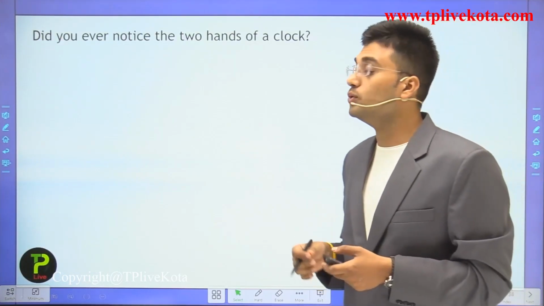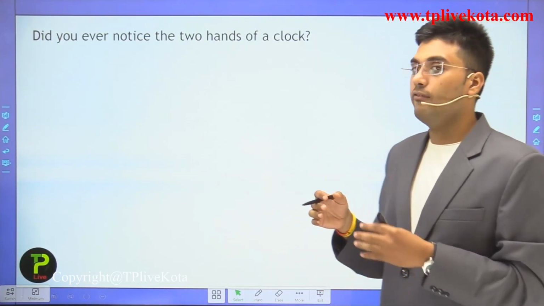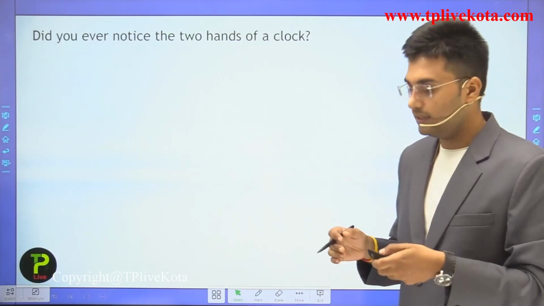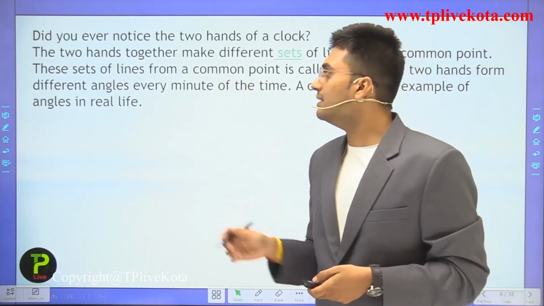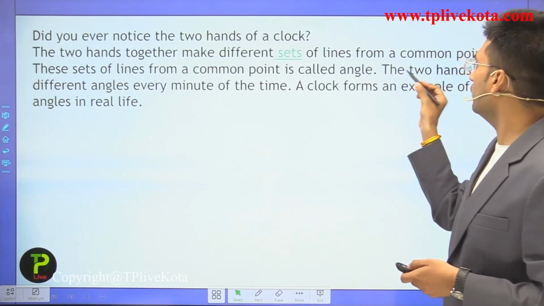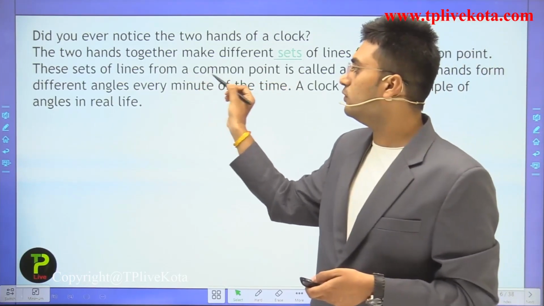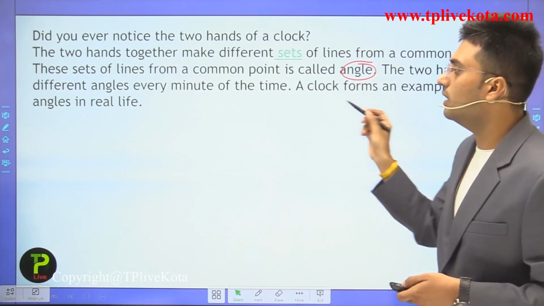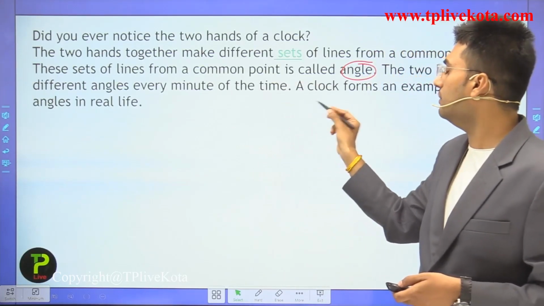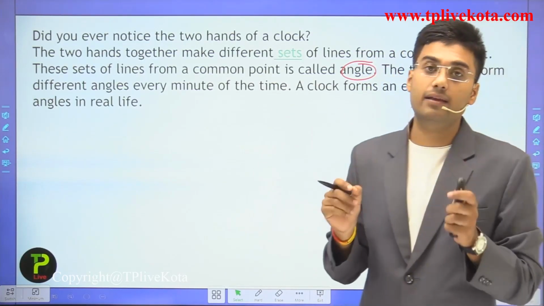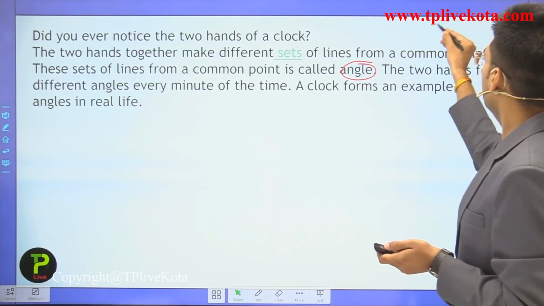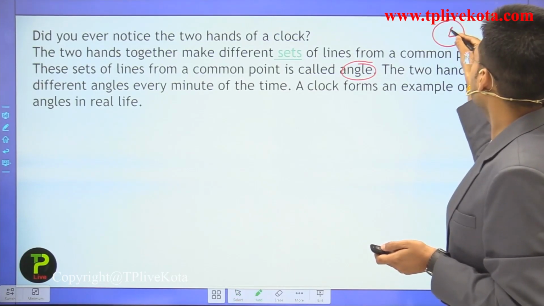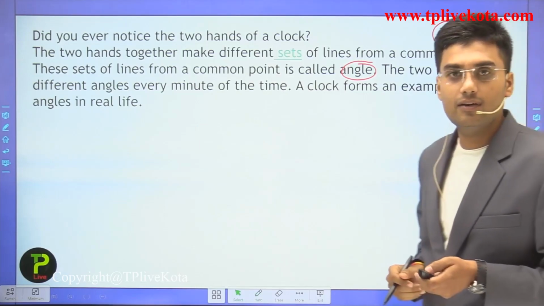Did you ever notice the two hands of a clock? When the two hands of a clock move, they form an angle between them. The two hands together make a set of lines from a common point. This set of lines from a common point is called an angle. The two hands form a different angle every minute. A clock is an example of an angle in real life. For example, let this be the clock, this is the hour hand, and this is the minute hand. Then this is the angle between these two hands.